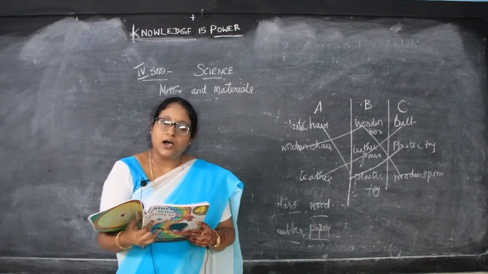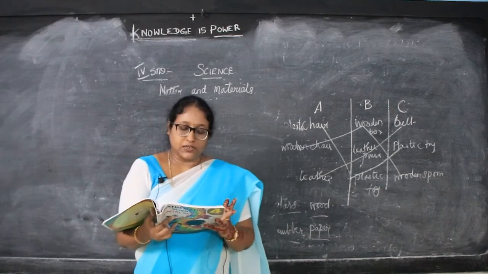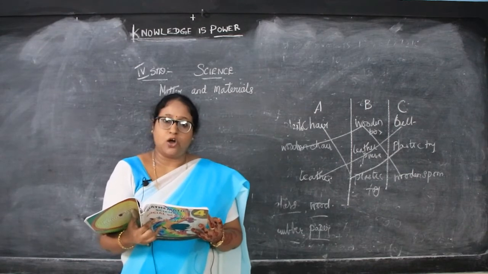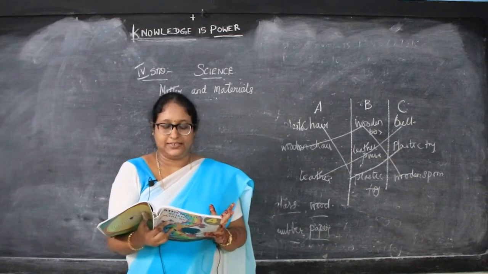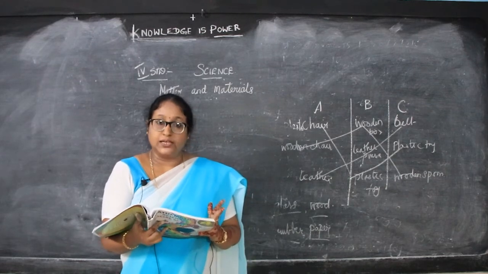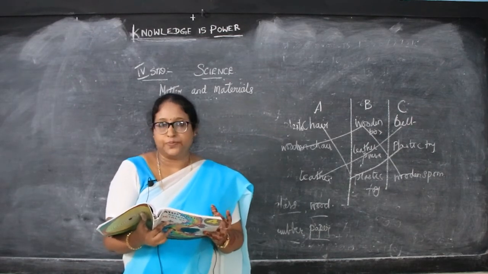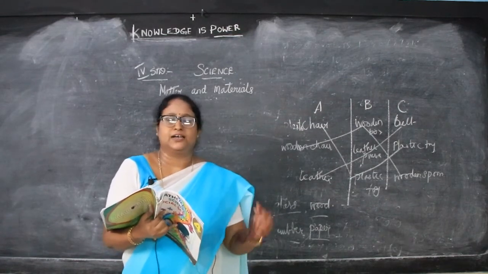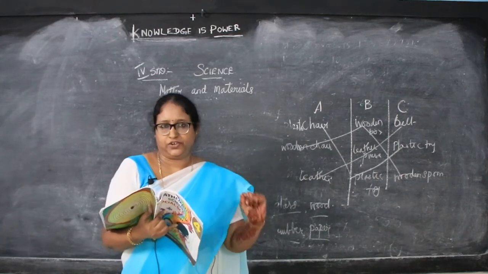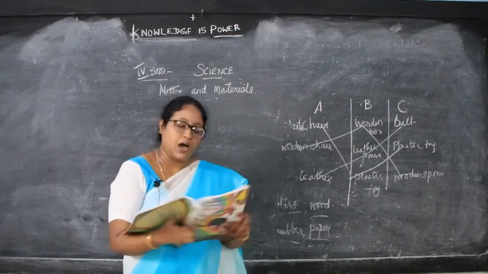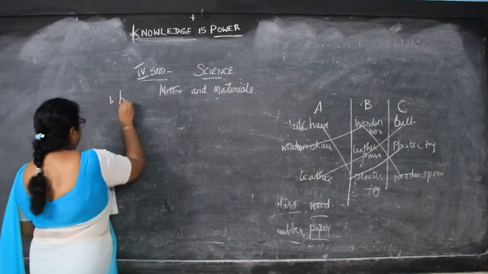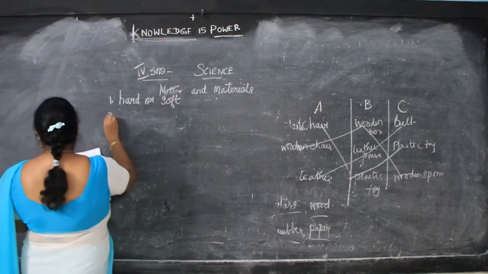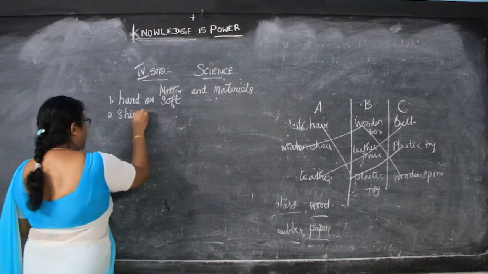They can be hard. Hard means difficult to press, solid. Soft means gentle, not hard. So hard or soft. Then shiny or dull. Shiny means it is glossy. Dull means it is not bright. Then smooth, meaning even, or rough, meaning coarse. Smooth or rough. And flexible or rigid. Flexible means we can bend it and straighten it. Rigid means it should stay straight. So what are the properties? They can be hard or soft. What is the first one? Hard or soft. Next is shiny or dull.